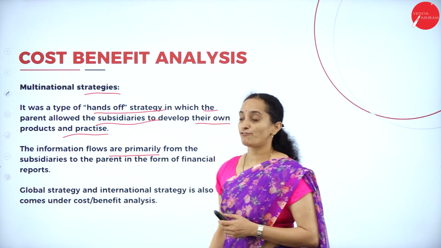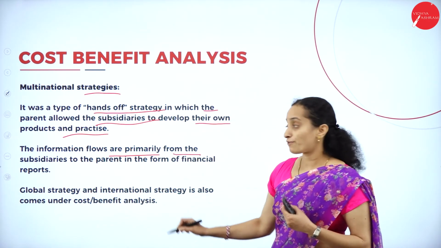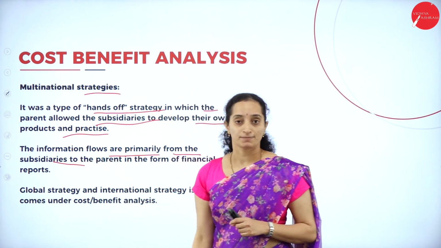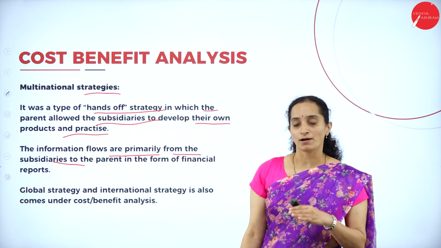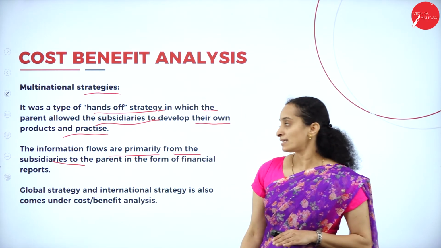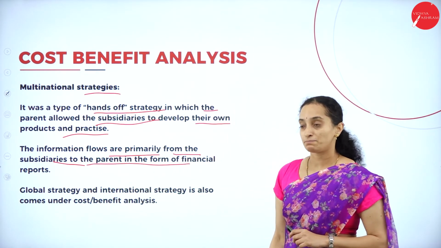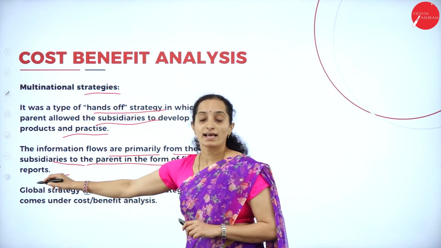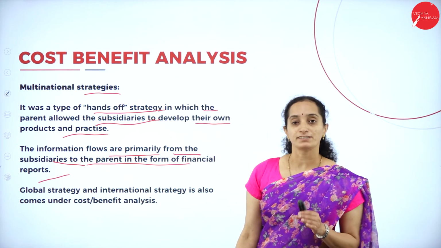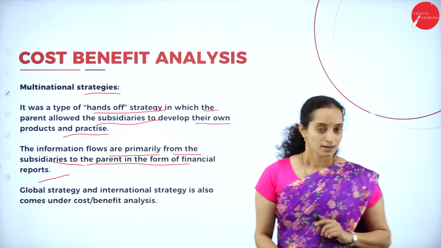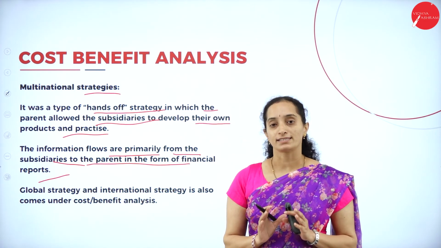The information flows primarily from the subsidiaries. If I am working in a parent branch, I get the information from the subsidiaries to the parent branch in the form of financial reports. What is the benefit and loss that has happened in the particular financial year?